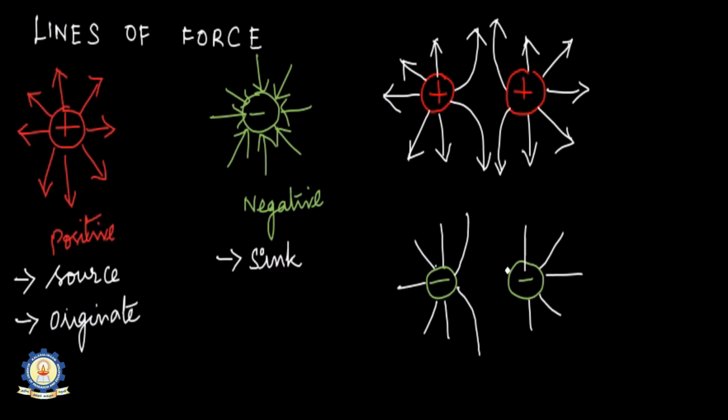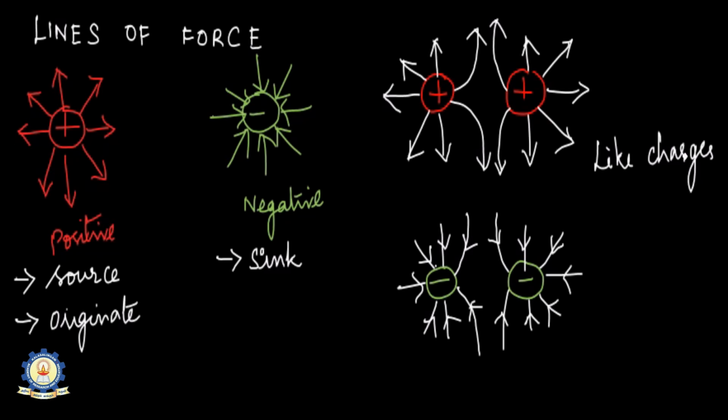No. The arrows will move inward towards the negative charge. So this is how we have to mark. The arrows should point towards the negative charge. So we have marked the lines of force for a point charge, positive and negative, then two like charges. Like charges repel each other. This is how the lines of force support the concept of repulsive force. I have just marked LOF in order to write in short form.